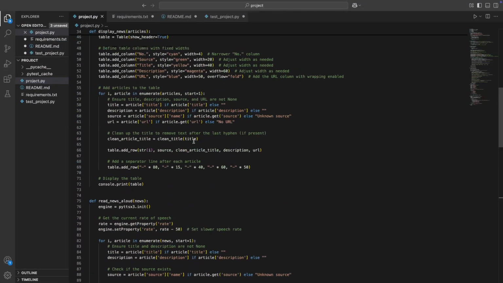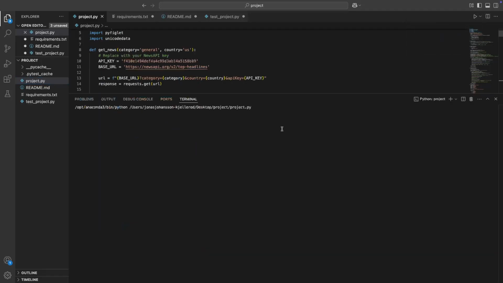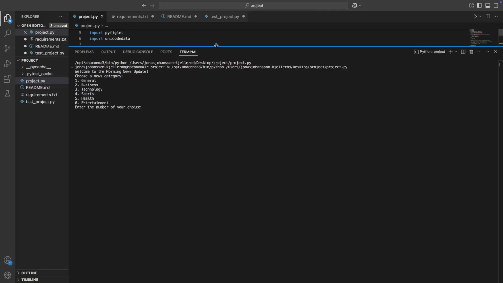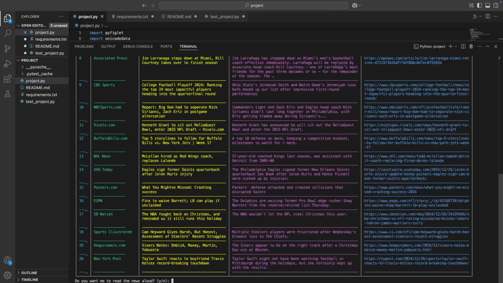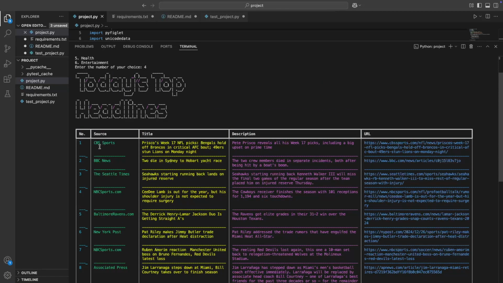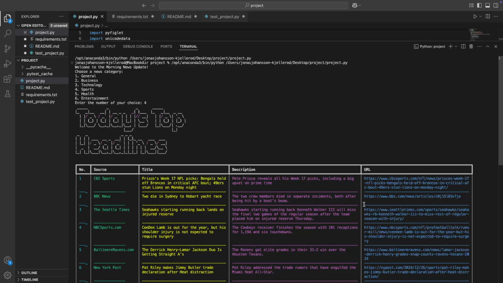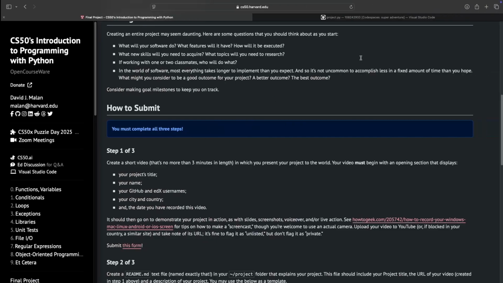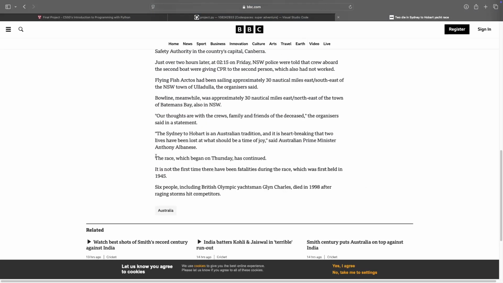So this is my program. If we run it, we can see that it prompts us for a category of news. I'm feeling sports, so I'm gonna input 4. And then we see this table of 20 news, and I want to look more at the 2 that died in Sydney, so I just copy the full link of the article and get the full article.